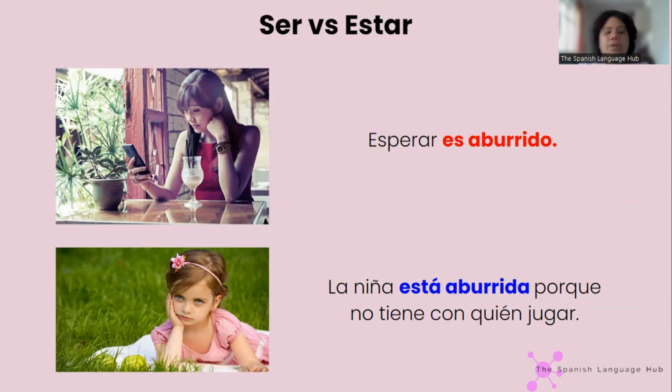So, for example, esperar es aburrido. Okay. So here we're talking about an activity which is waiting. Esperar means waiting. So waiting is boring, right? It means that this activity is boring. You can also say, ella es aburrida. She is boring.